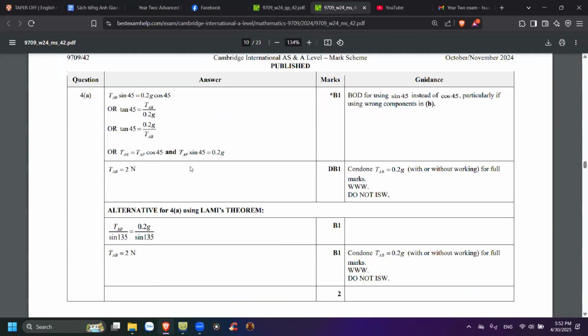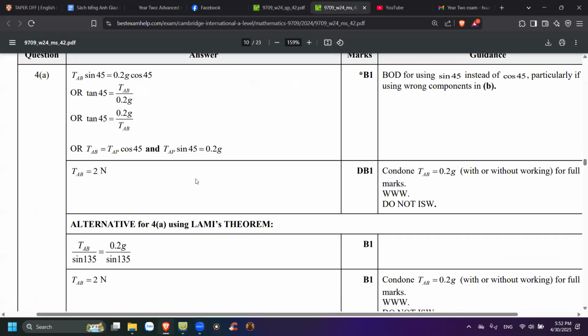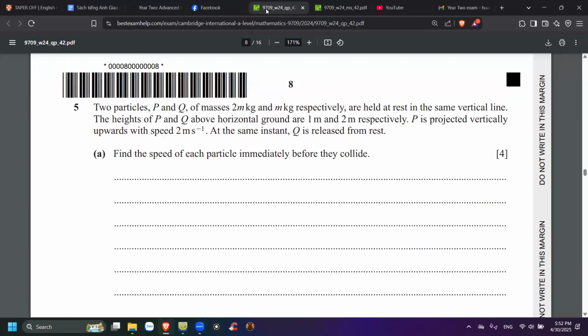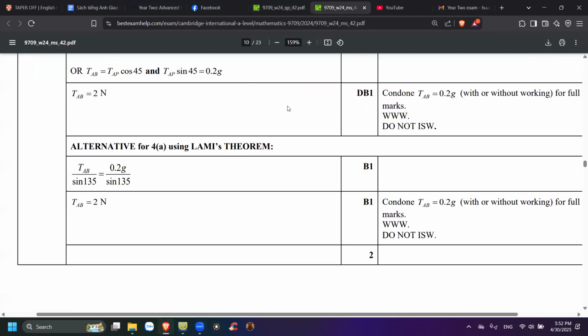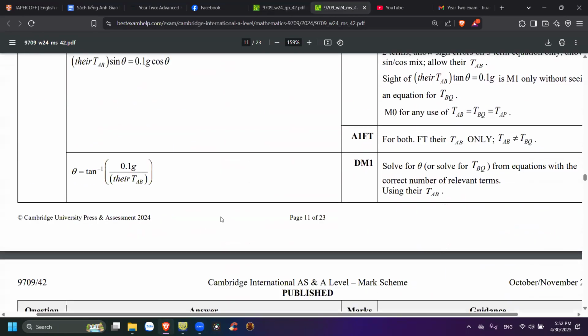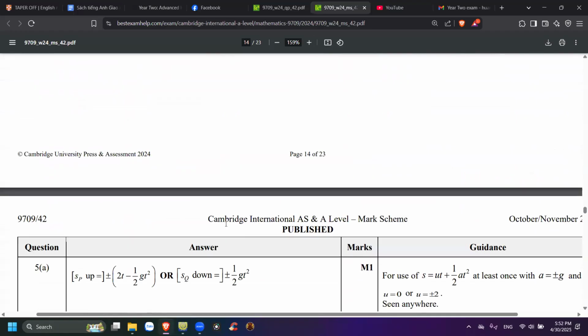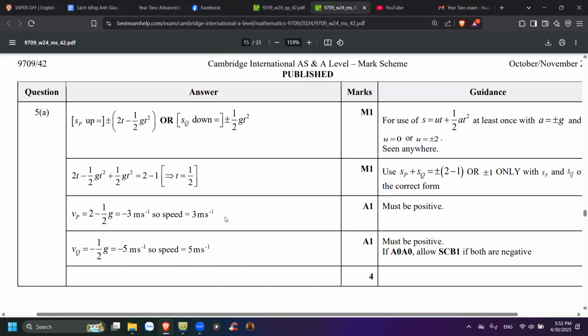No, we do question 5. Oh wait, sorry, I looked at the wrong one. Oh my God, there are so many alternatives for this question. For question 5, it should be 3 meters per second and 5 meters per second, must be positive, okay?